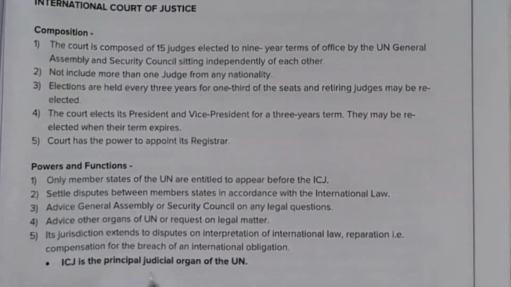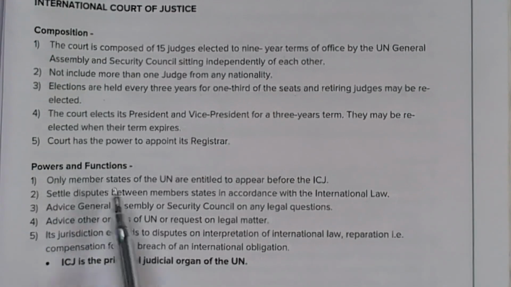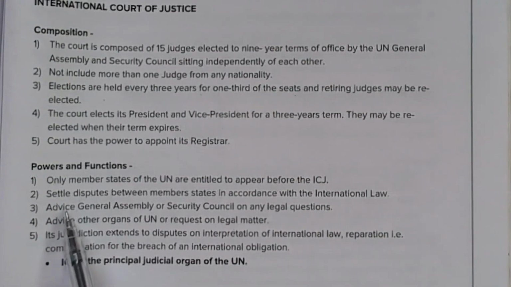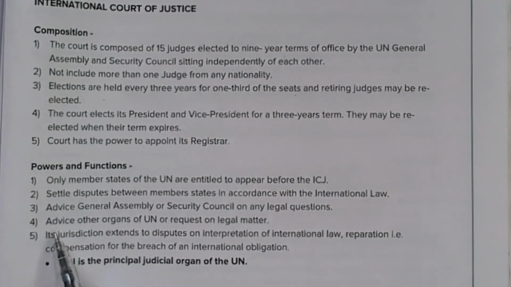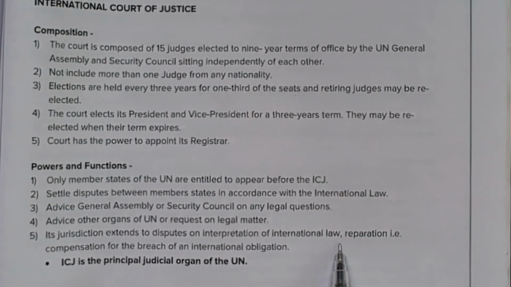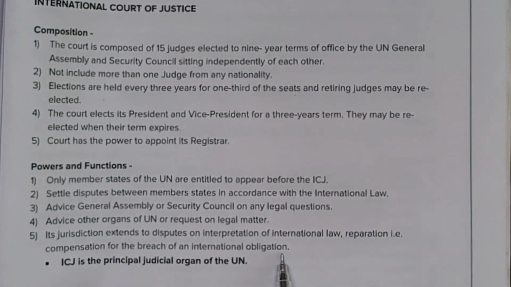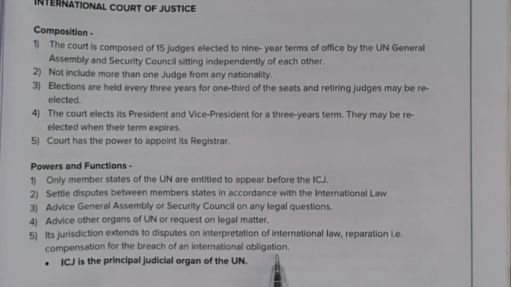Coming to powers and functions, only member states of the UN are entitled to appear before the ICJ, to settle disputes between member states in accordance with the international law. Third, advise General Assembly or Security Council on any legal questions, advise other organs of UN on request on legal matter. Its jurisdiction extends to disputes on interpretation of international law, reparation, that is compensation for the breach of an international obligation. Okay, so what is reparation? It means compensation for the breach of an international obligation.